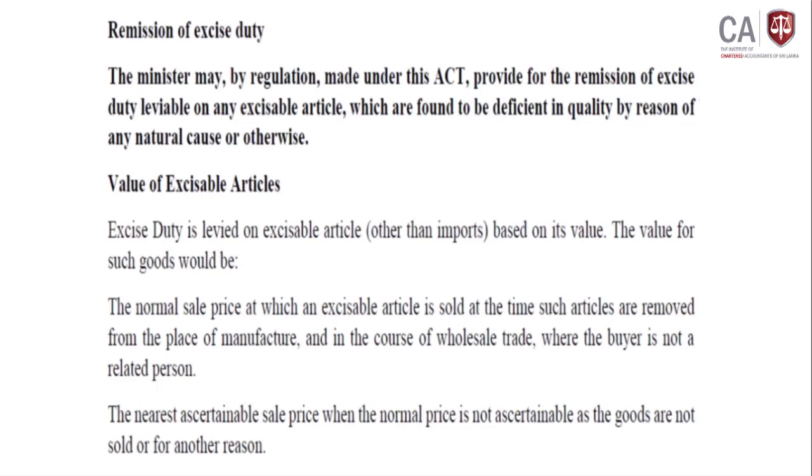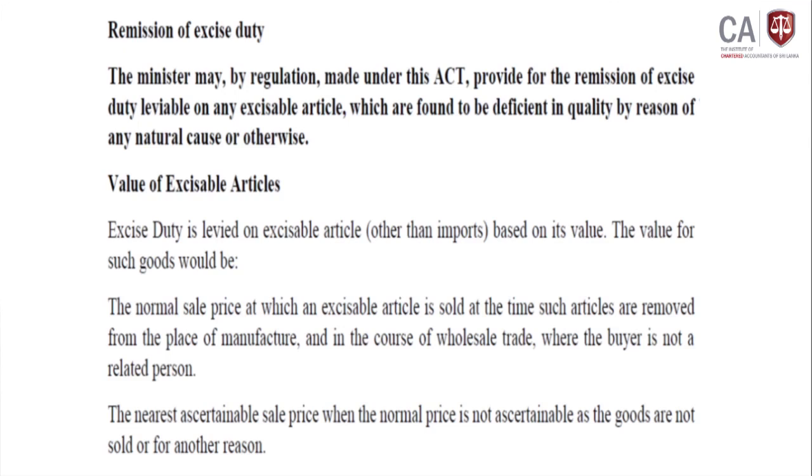There should be a rationale. With that reason and rationale, within the provisions and regulations available, the minister may remit the excise duty.